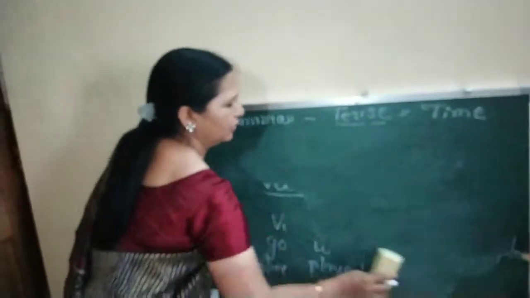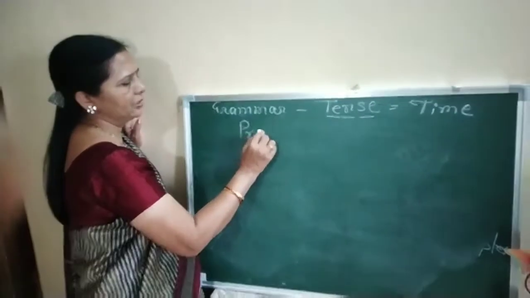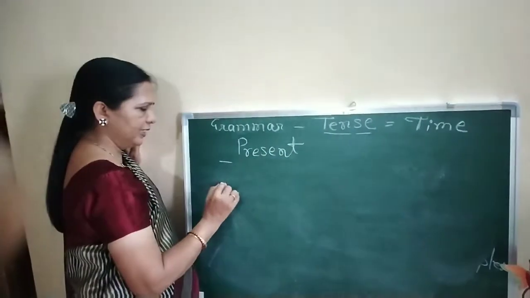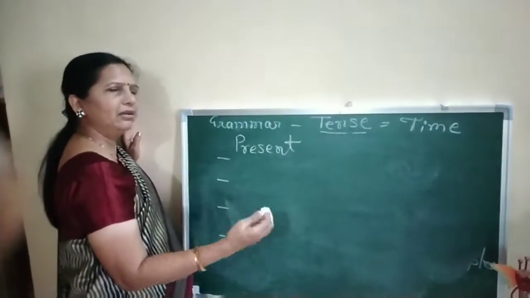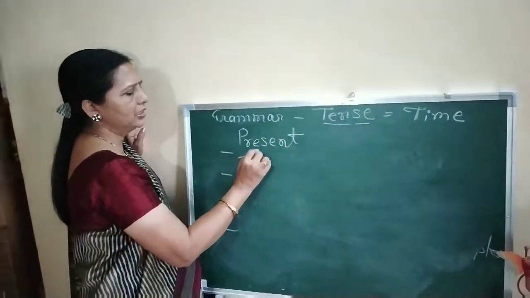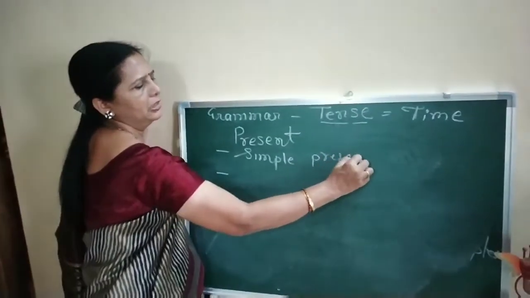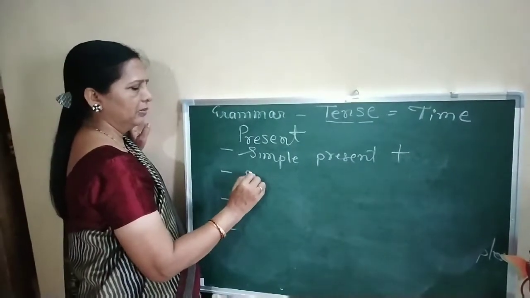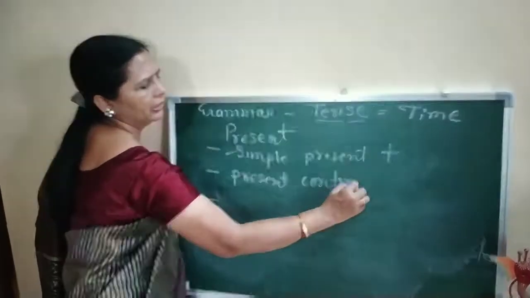So let us turn to the first tense. Now it may be present tense or past tense or future tense. Every tense is further divided into four types. The first is simple, so here it will be simple present tense. The second is present continuous tense.